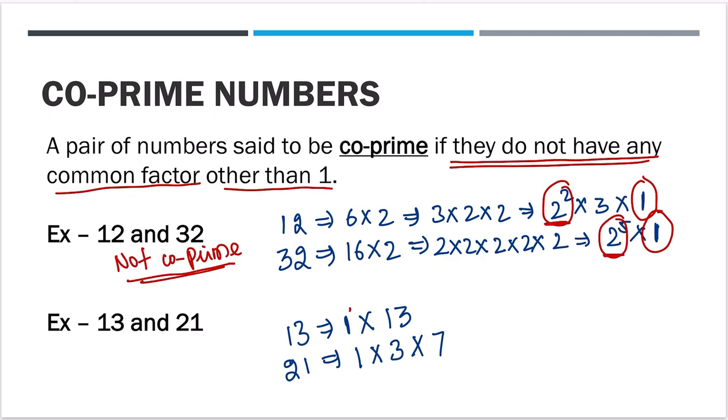Now you can check. Is 1 common? Yes. Is 13 common? Is 3 common or 7 common? No. So only 1 is common. So we'll say these are co-prime. You just have to know the definition of co-prime. Co-prime numbers do not have any other common factor other than 1.